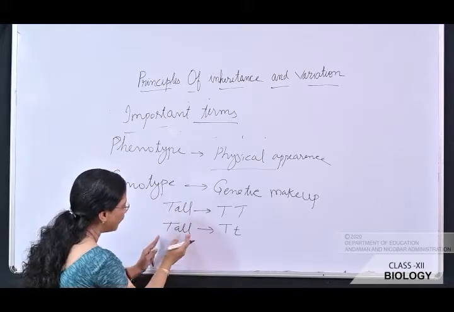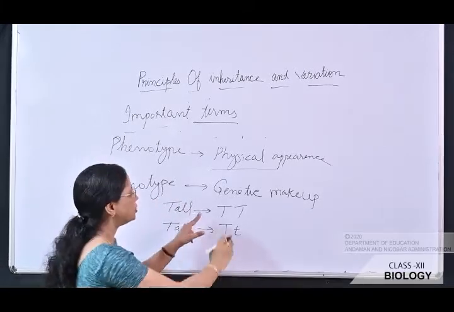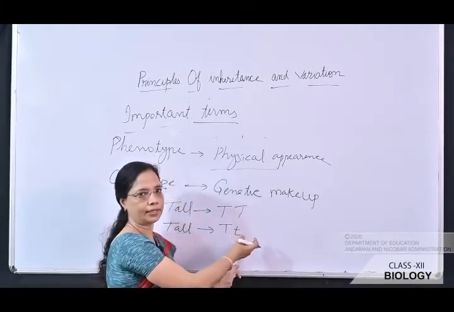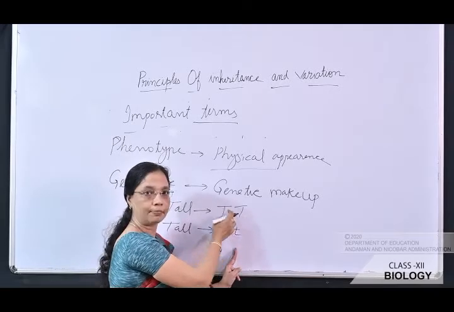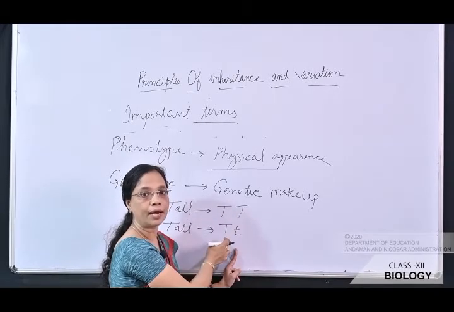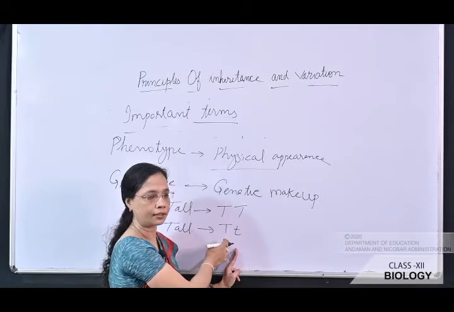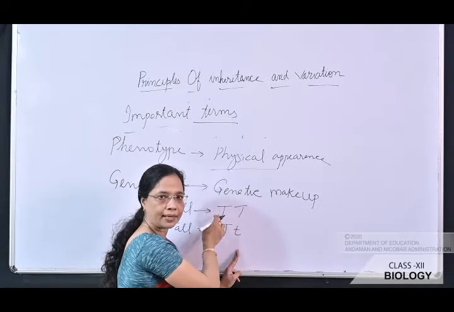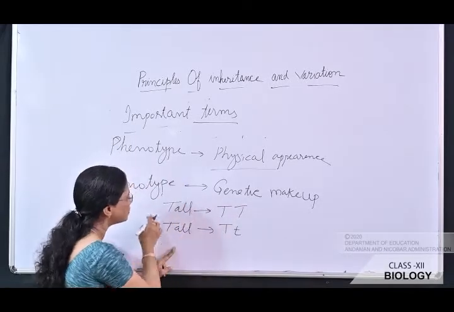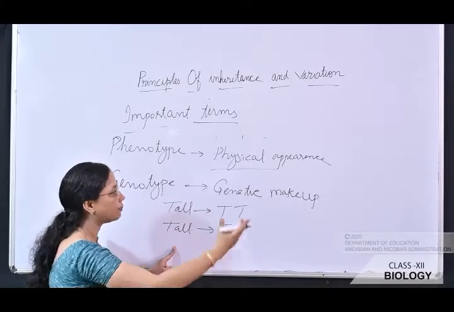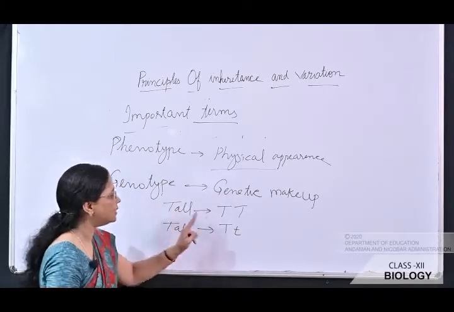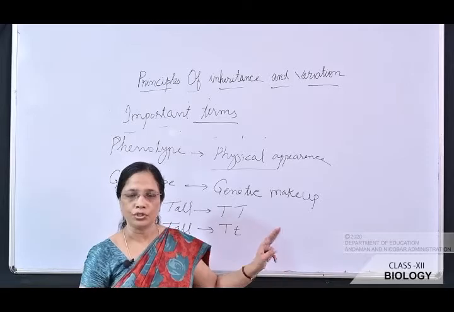But phenotypically it appears tall, but genotypically it may be homozygous, or it may be in a heterozygous condition. So this is known as the genotype, and this is known as the phenotype. Physical appearance is known as the phenotype, and genetic appearance is known as the genotype.